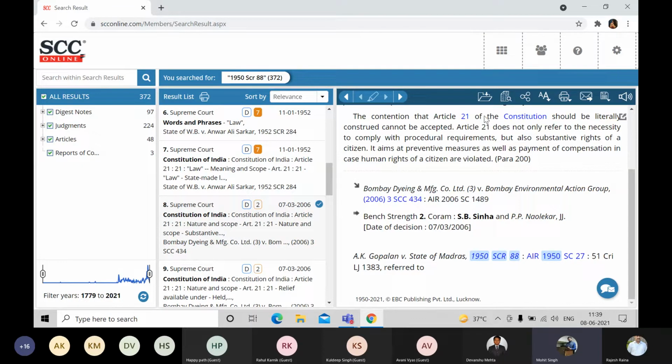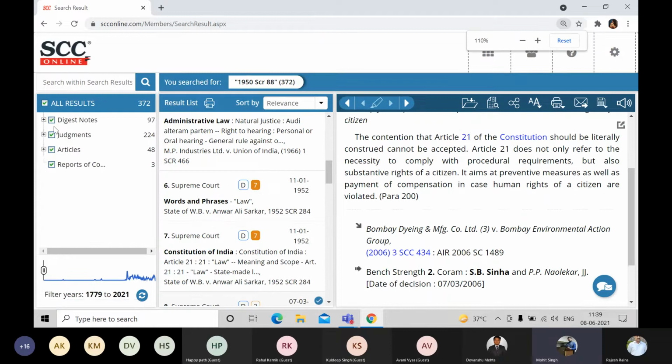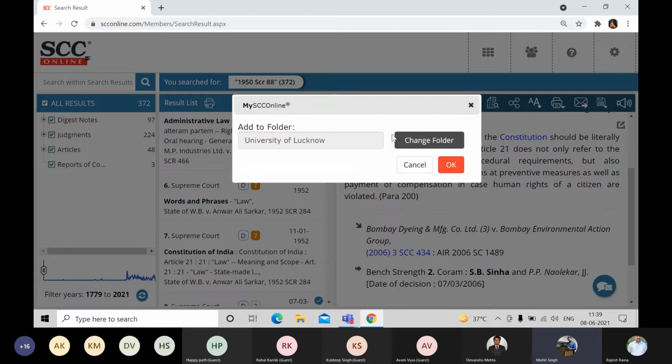So let us quickly make a compendium, Mr. Anna. In my compendium, I would like to get 4 judgments on this screen, some 4 judgments from the Supreme Court of India, and 2 digest notes and 1 article. Now, Mr. Anna is trying to get the judgment part, or whichever part you would, just take the digest note first. He is going to this icon.